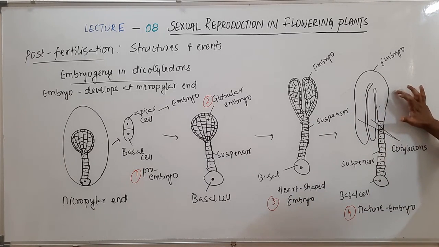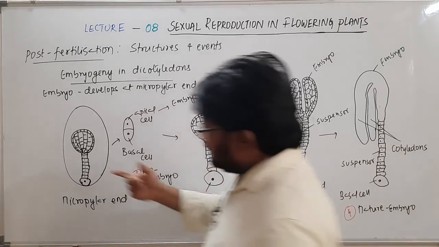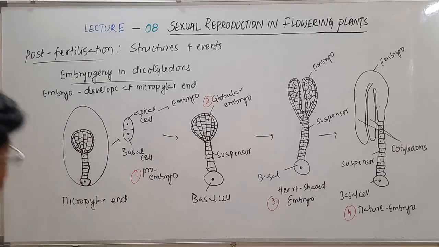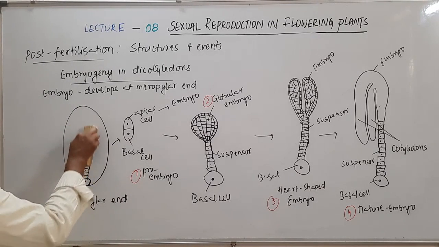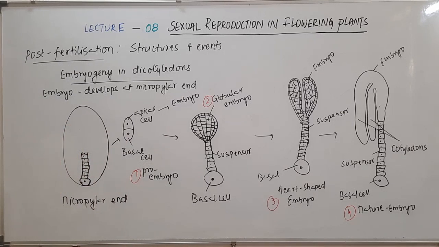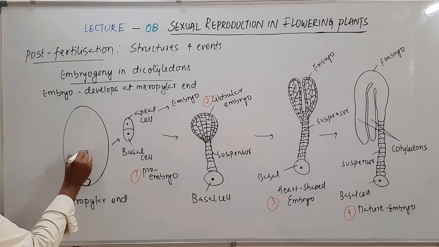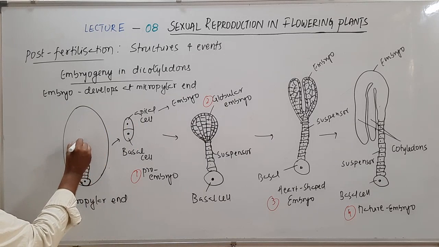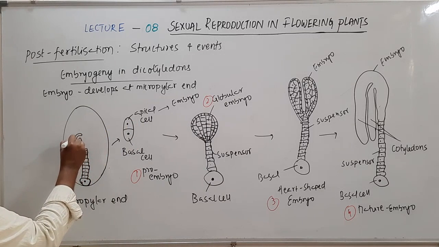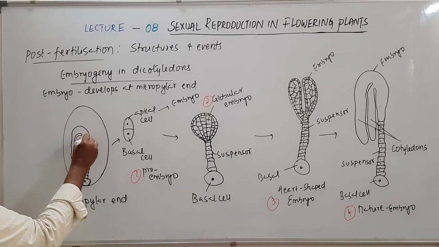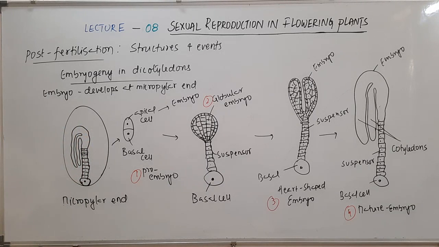Drawing the same thing inside, this is how the mature embryo is present inside the embryo sac, which has become the endosperm, embedded in it. So this is the embryogeny in dicots.